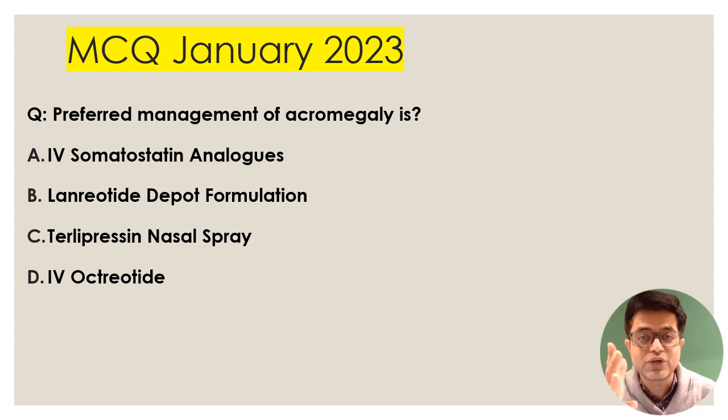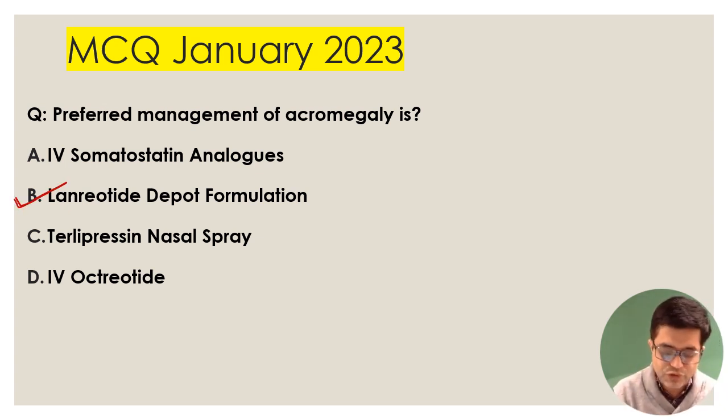Examiner will not say acromegaly. If they have to repeat, what they will say is they will make a case. A normal height, 25-year-old person, broad spade-like hand, increased heel pad thickness, normal fertility, increased IGF-1 levels in the blood. Which among the following drug will be preferred? So this will be an acromegaly patient. What is the preferred management? It will be lanreotide depot formulation, which is given in these patients. Okay. So the answer to the January 23 question is B, lanreotide depot formulation.